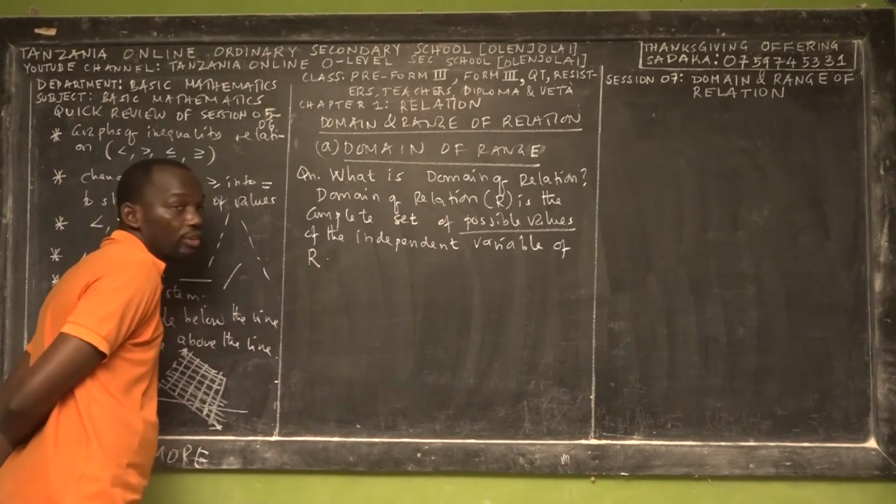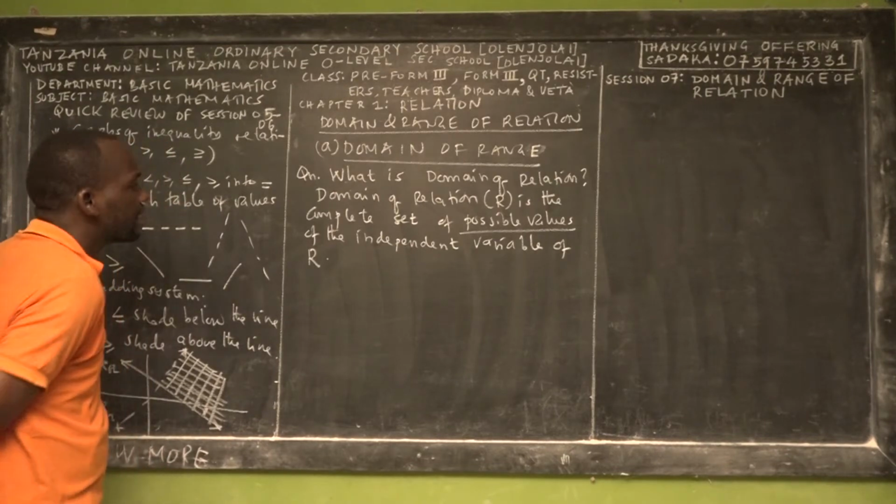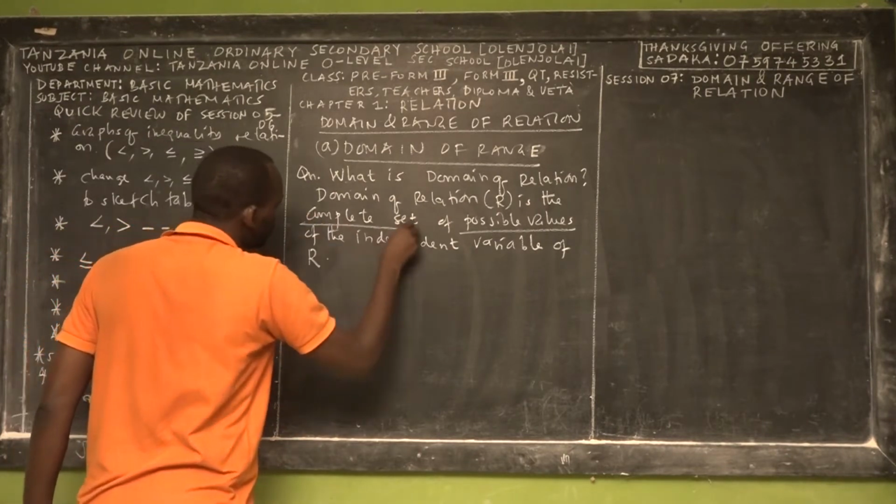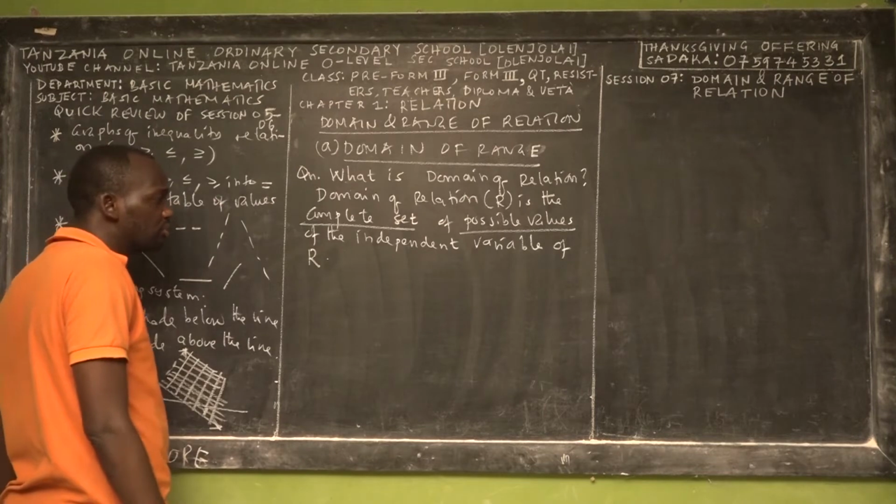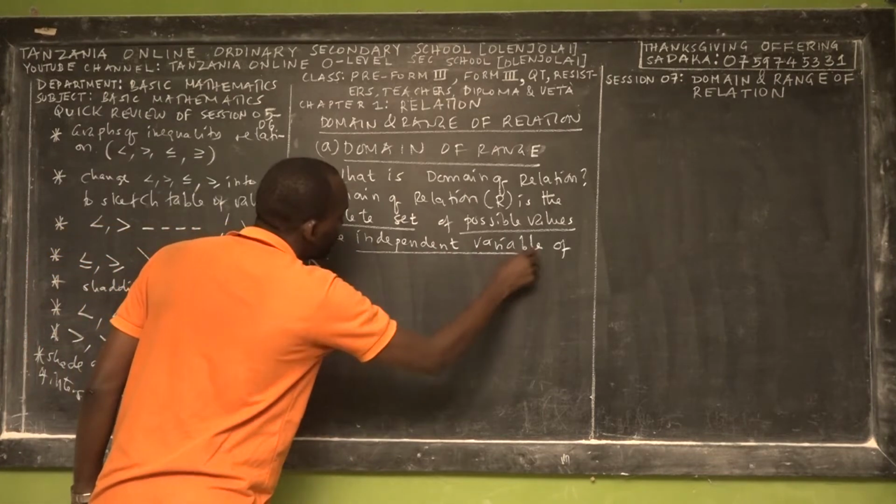That's the definition of domain. Domain is a complete set. It's not a half set, it's a complete set of possible values of the independent variable of a relation.